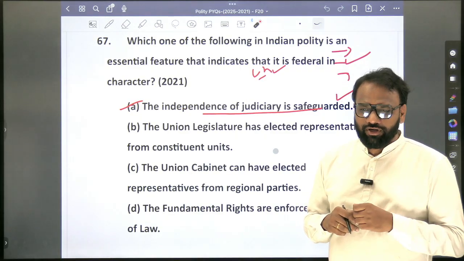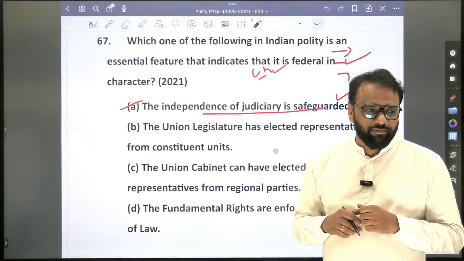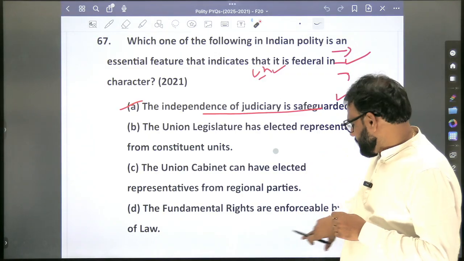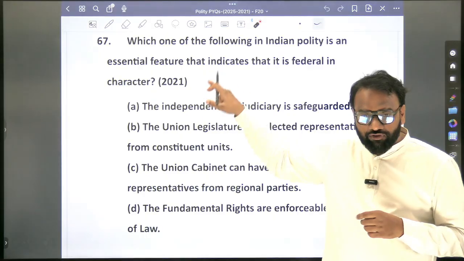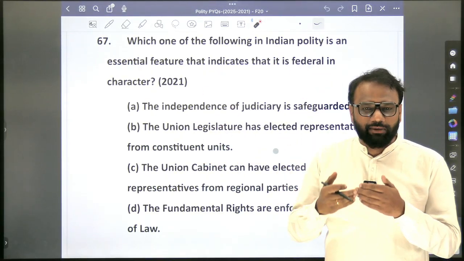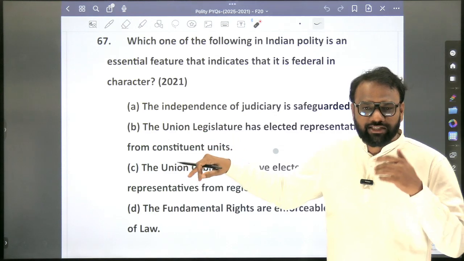Flexibility of the constitution. Good. Yes, All India services. Good. So if you are able to recall that list, you will write that list once again, so that it will be easy for you at the time of examination. So federal system, and next is parliamentary system.